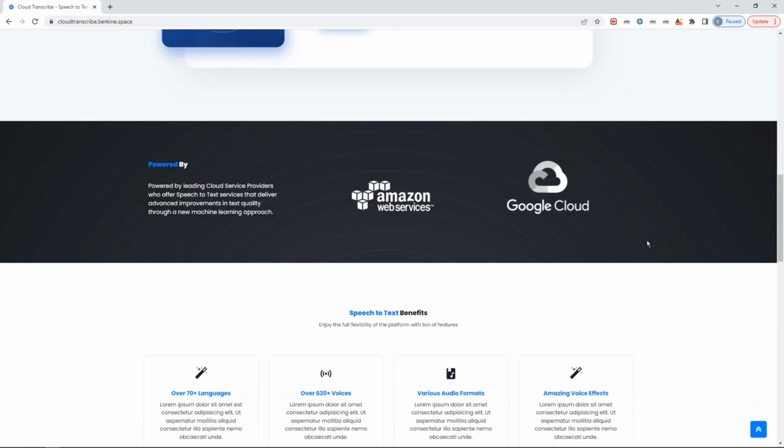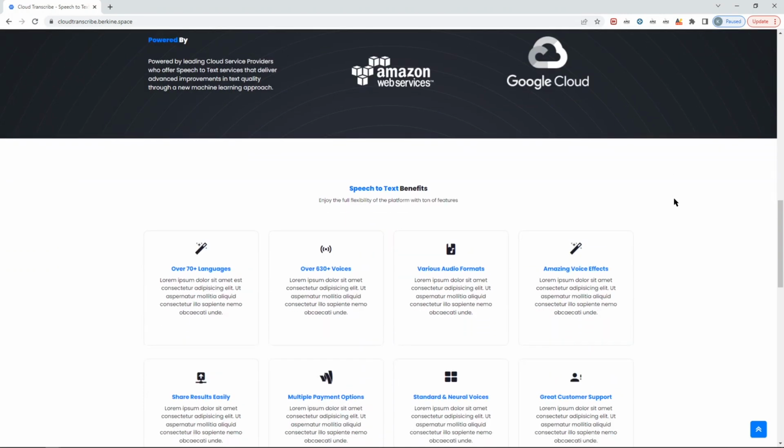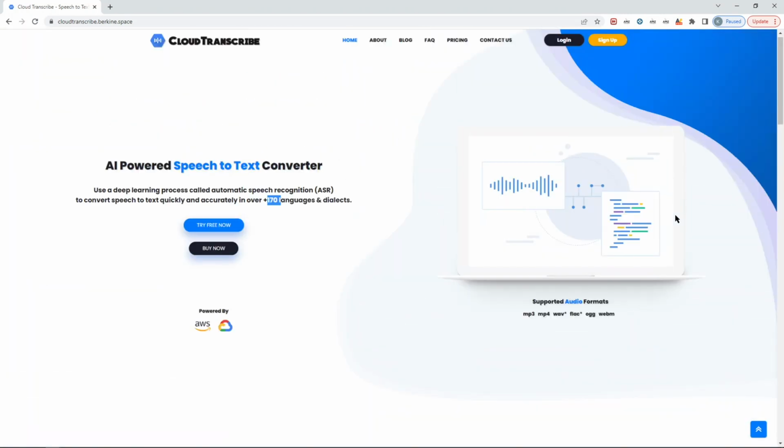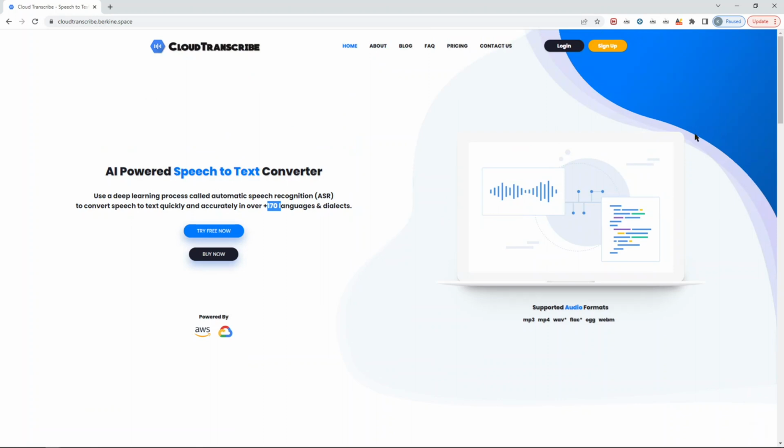This is the front end of the speech-to-text Cloud Transcribe platform that we created for you. You can use it, you can customize it. It's basically created with standard HTML and CSS. We also provide the SASS files as well, so you can customize styling files as you prefer.